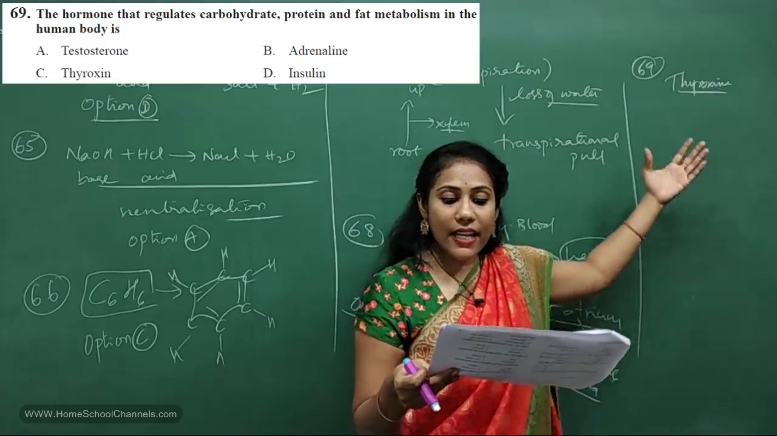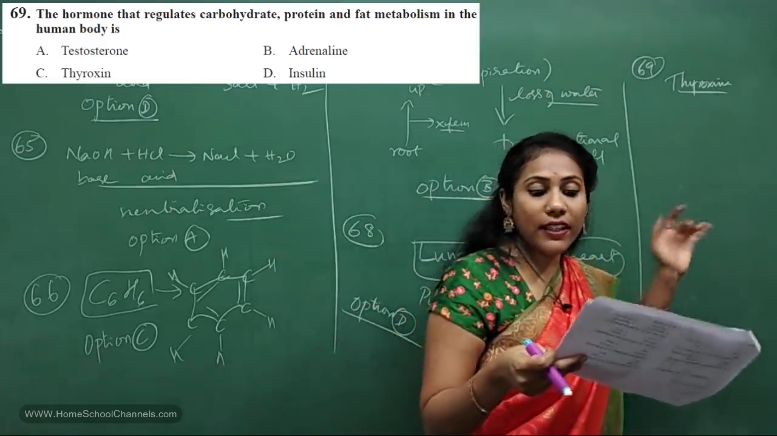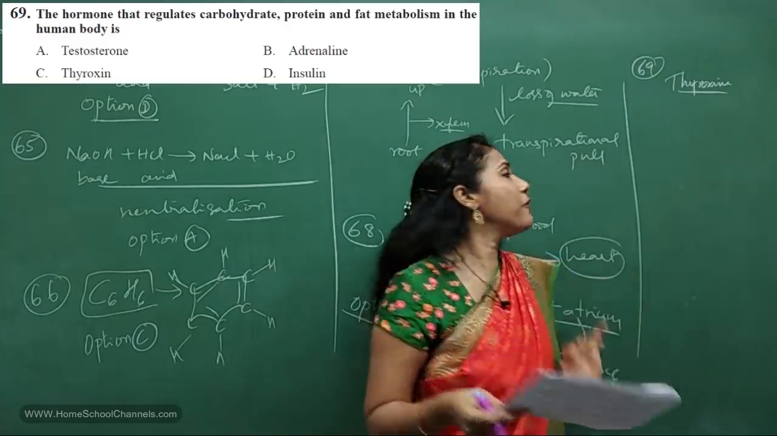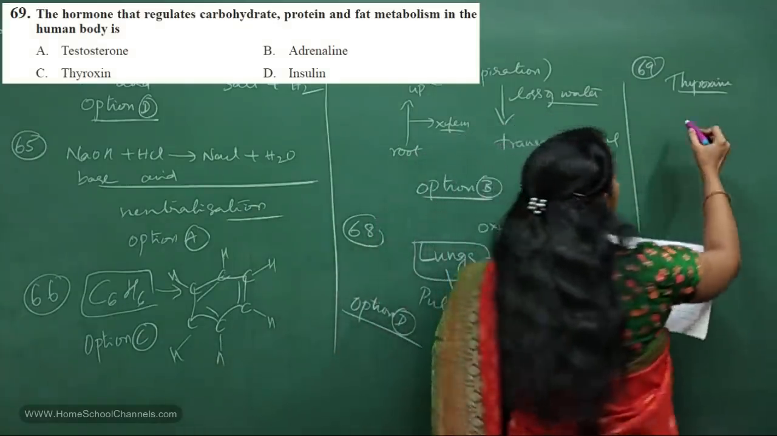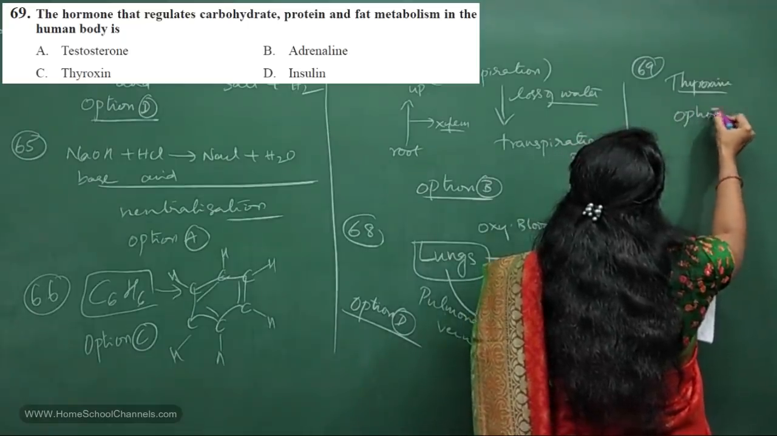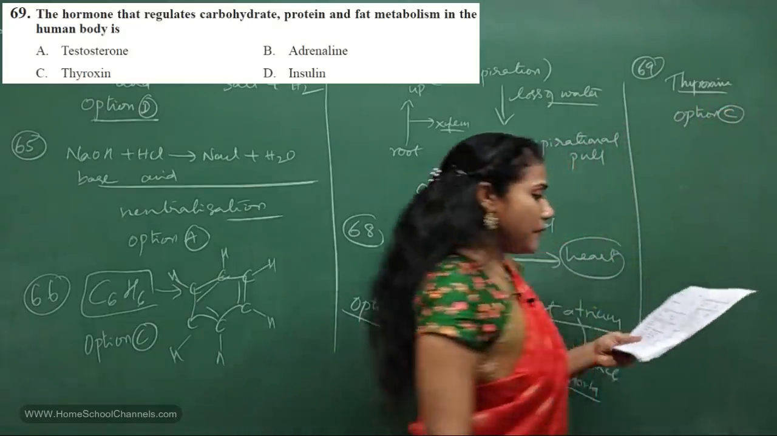So here they asked which hormone regulates or controls carbohydrate, protein and fat metabolism. Definitely it is thyroxine. Which is the option? Option C. Option C is the correct answer.